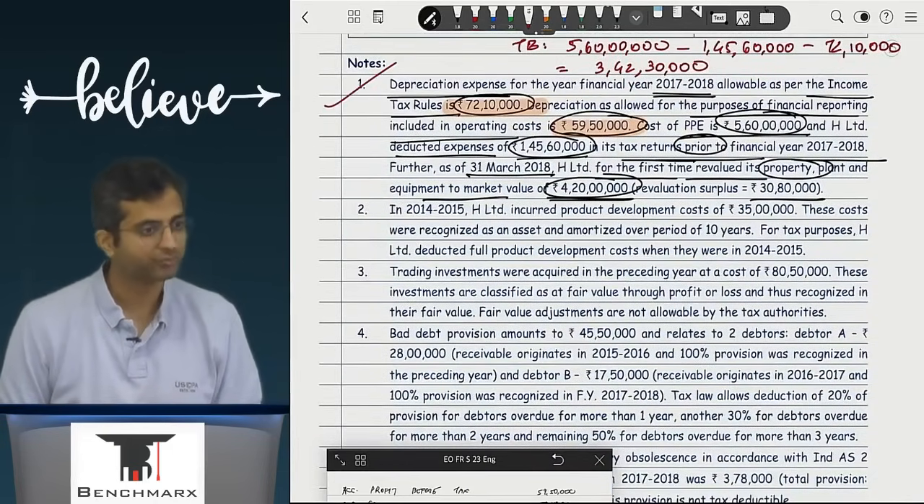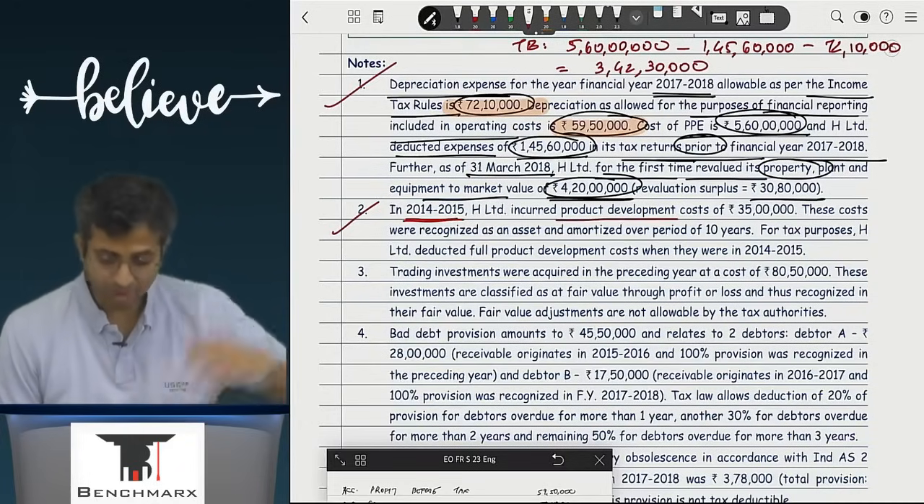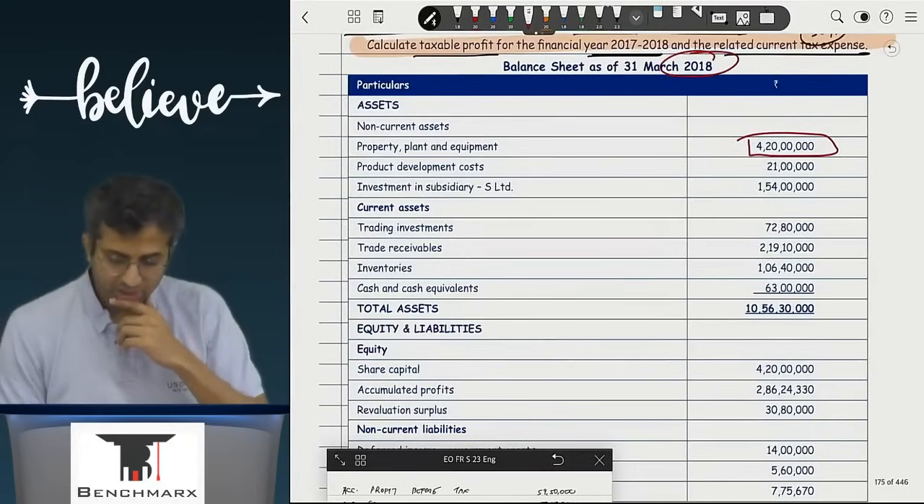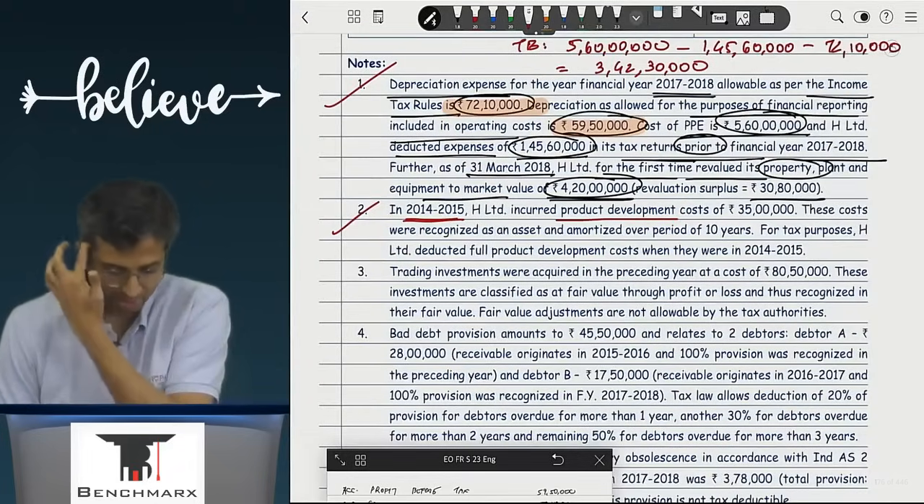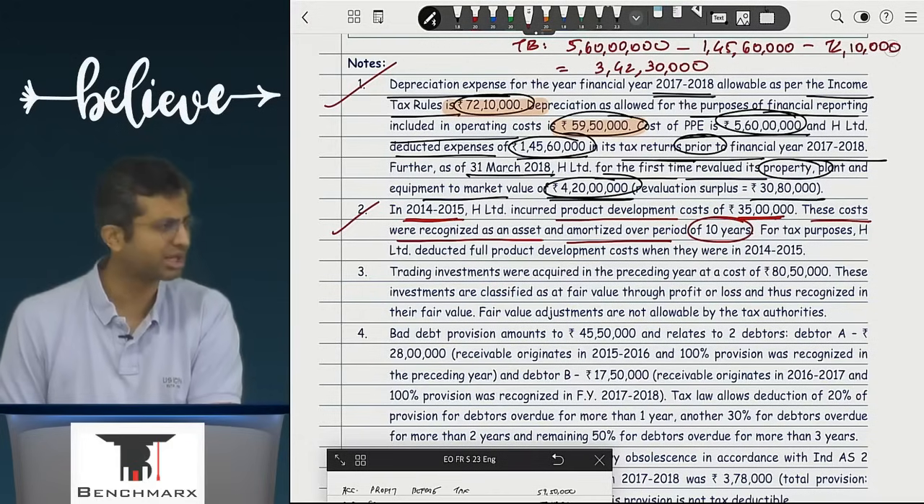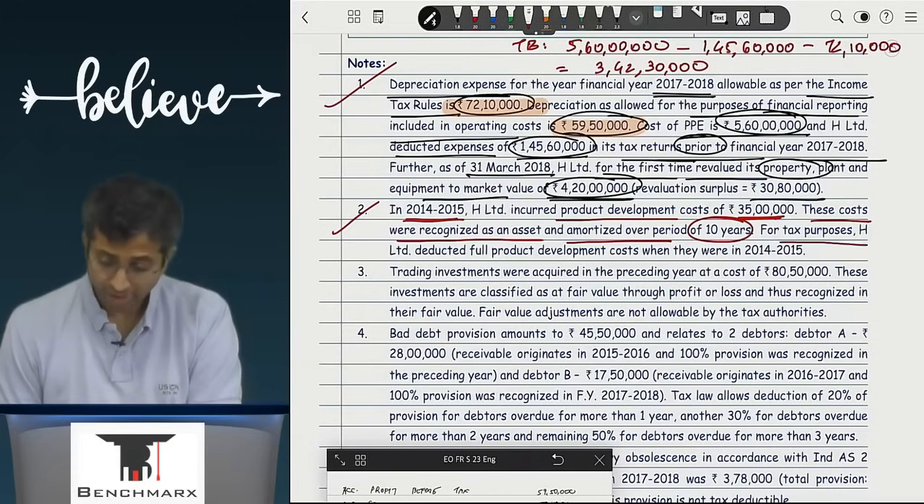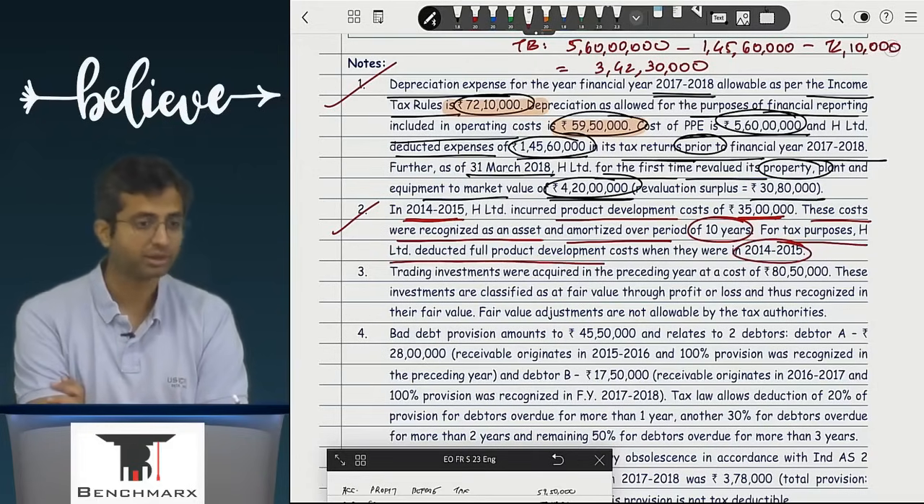अरे बराबर क्या नहीं? नेक्स्ट यू गो टू पॉइंट 2. In 14-15 H incurred product development cost. 14-15, अच्छा बैलेंस शीट कब का है? 31 March 18. In 14-15 H incurred product development cost of 35 lakhs. These costs were recognized as an asset and amortized over a period of 10 years. Probably this is like an intangible asset. For tax purposes, H fully deducted the full development cost when they were incurred in the year 14-15.